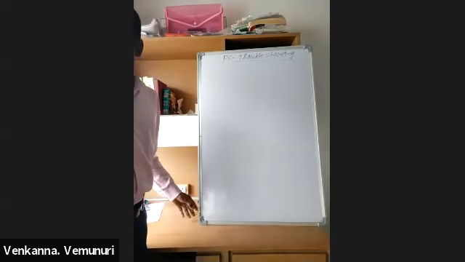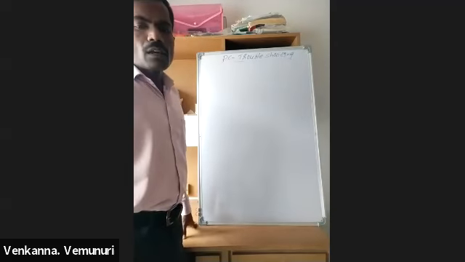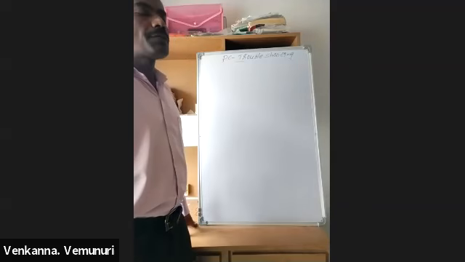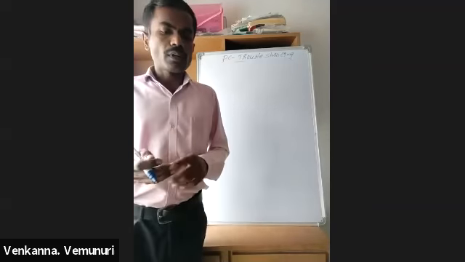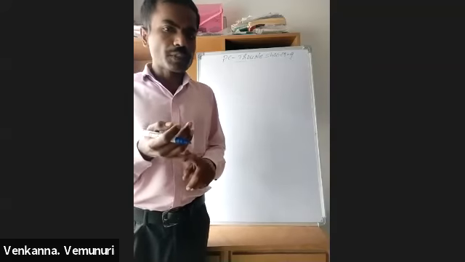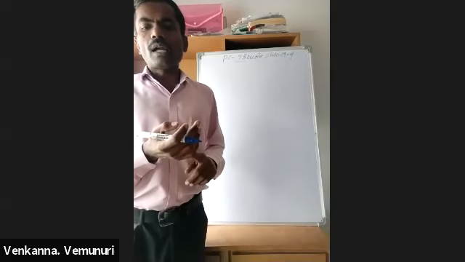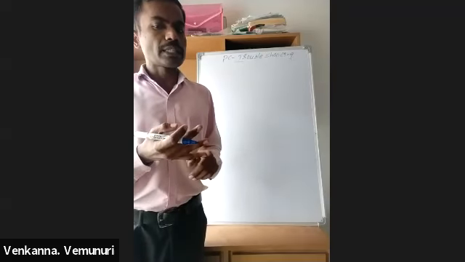In the previous class, we discussed no power. No power means first we check your CPU power cable, next the power on/off switch, and next we check the SMPS, and next we check the motherboard. This is the checking procedure.